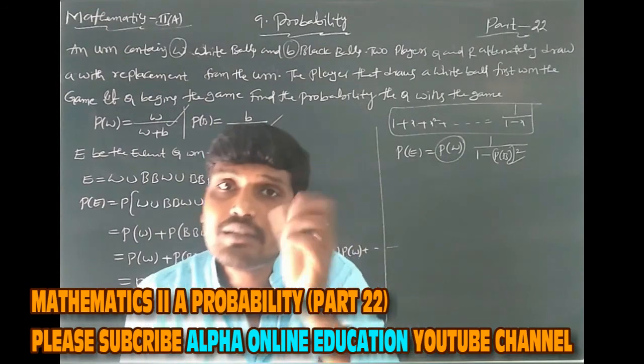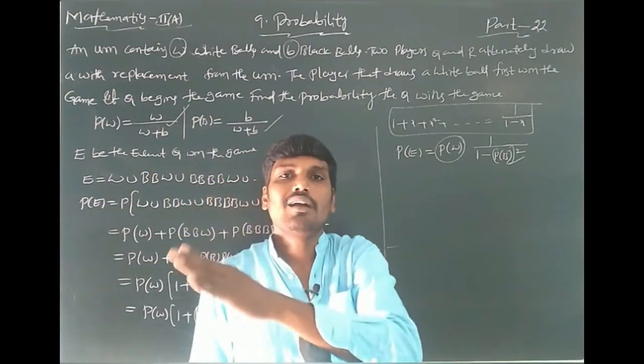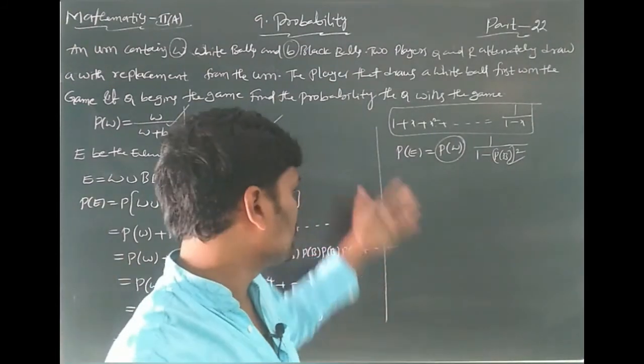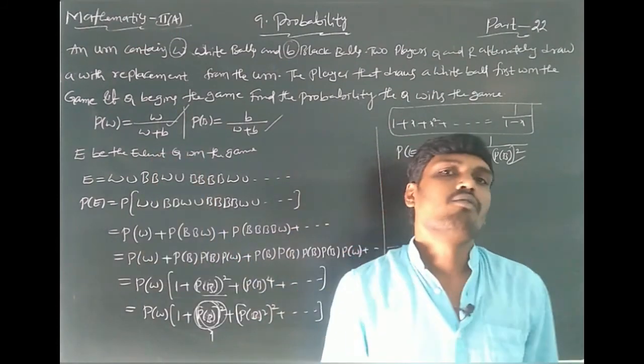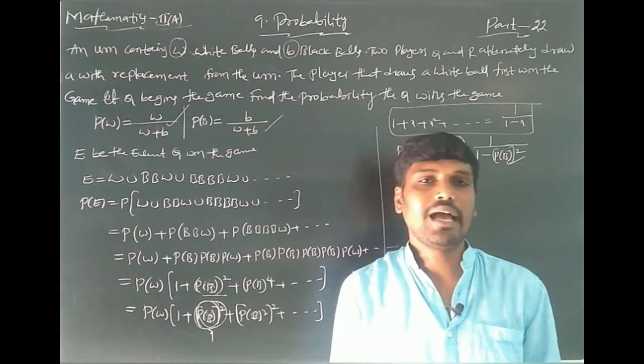Suppose R wins the game: that probability is 1 minus the probability that Q wins. You can easily understand this total from this sum. A hint is given; you can use this hint to find the total. This is an expected 7-mark problem in the examination.